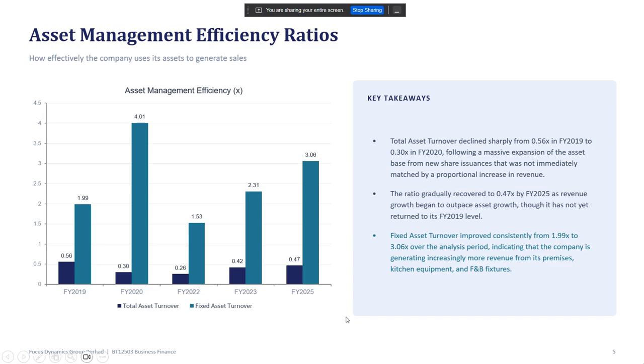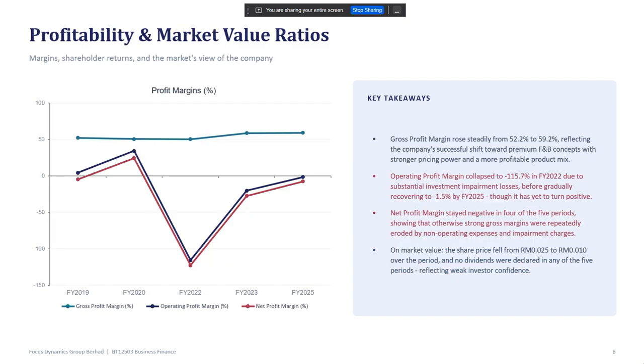For fixed asset turnover, the ratio increased from 1.99 times in 2019 to a peak of 4.01 times in 2020, before dropping and then rising again to 3.06 times in 2025. This means the company became better at generating revenue from fixed assets over time, especially in the later years.